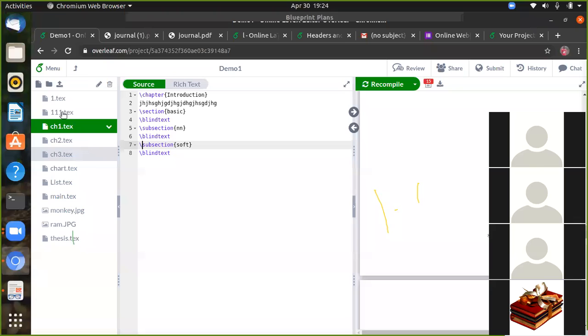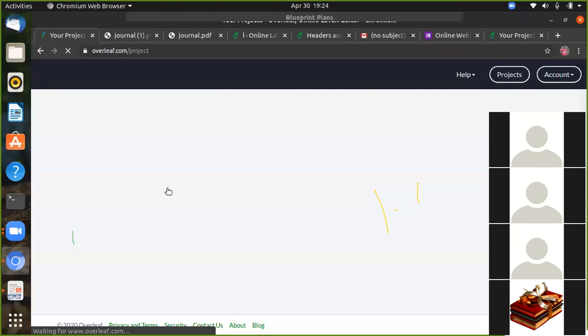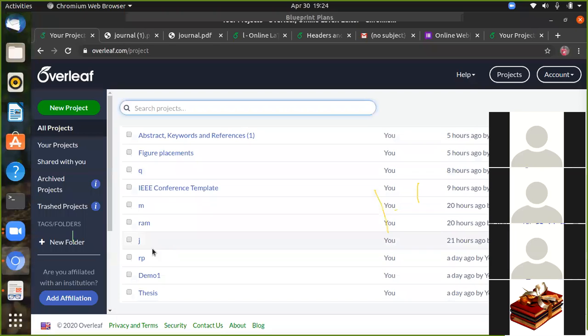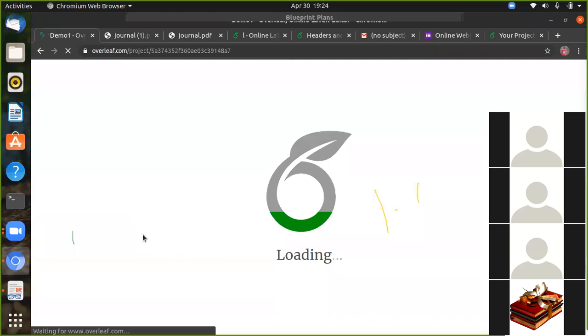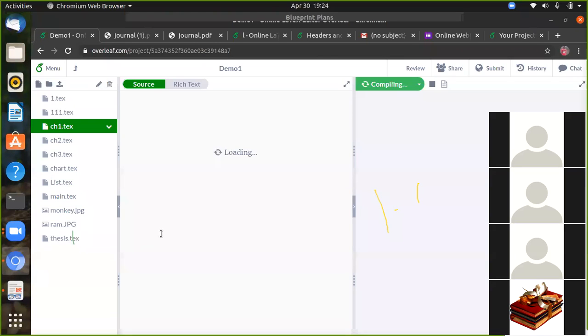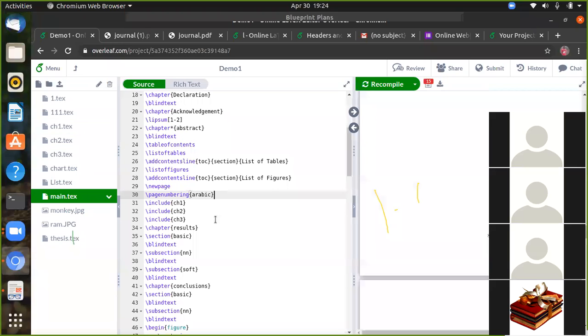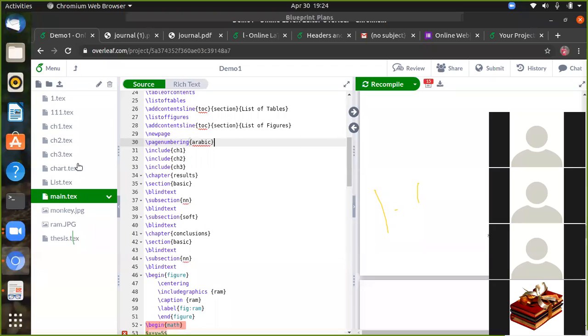Meanwhile, you can include chapters 2, 3, 4 also. So any n number of chapters you can include with the include option in main.tex. So this is the main.tex. We can include chapter 1 by ch1.tex, ch2.tex, ch3.tex.